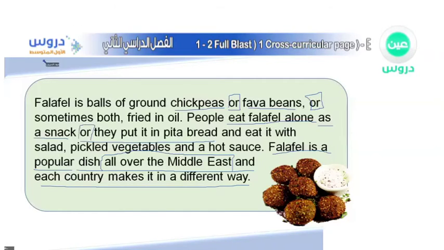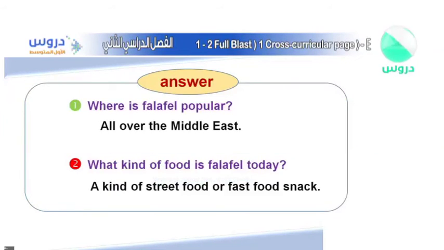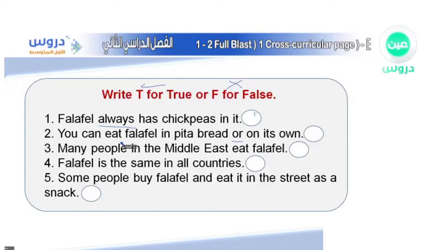Anyway, we have the word or. In that case, can we eat it in both ways? People eat falafel alone as a snack, or they put it in pita bread. So what do you think about the answer on this one? You think it is true or false? You can eat falafel in pita bread or on its own. Well, yes, because it says or. It doesn't say and, it says or. So in that case, we're going to say it is true because we can do them both. The choice is yours. Whatever you recommend to yourself, you can do it.